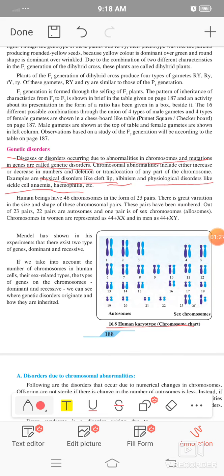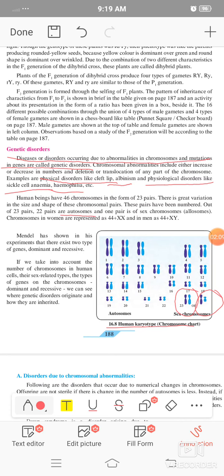In that, the 23 pairs, the chromosomes are always formed in pairs. So those 23 pairs are divided into two parts. The 22 pairs are said to be autosomes, or body chromosomes, and one pair, the last pair which is circled here, is said to be the sex chromosomes, which decide the gender of the child or the newborn baby.